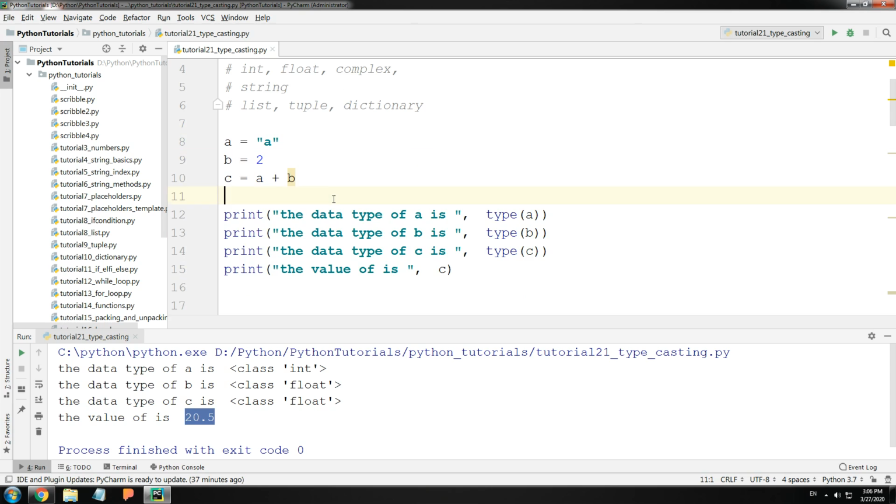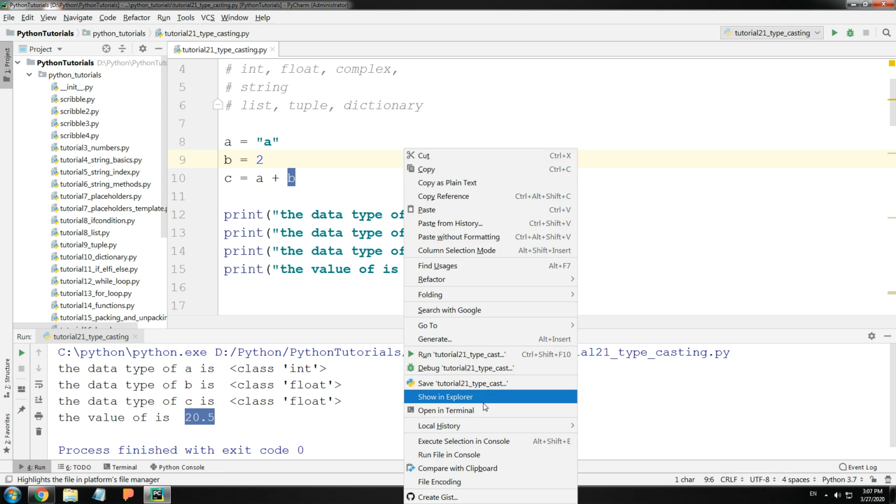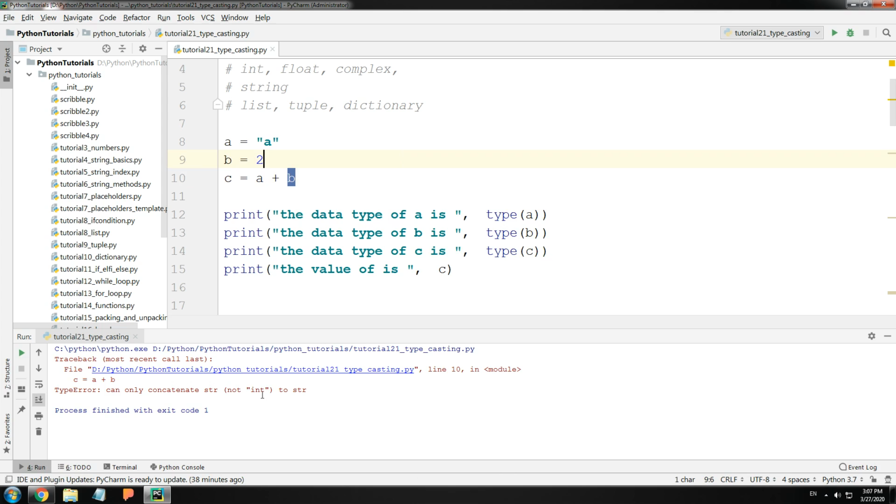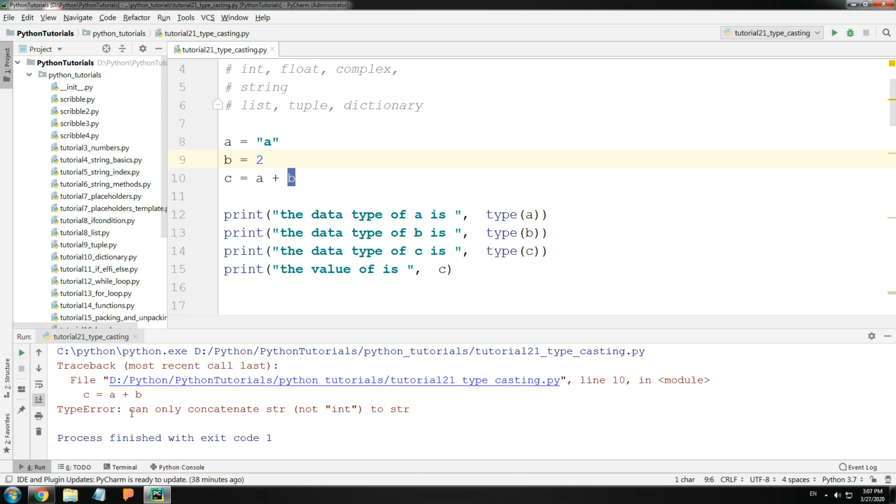In this example, I'm trying to implicitly add a string and a number. So the string is A, the number is 2, and I'm going to add A plus B. So should this happen? Let me run and see. Upon running, you can see can only concatenate string, not integer to a string.